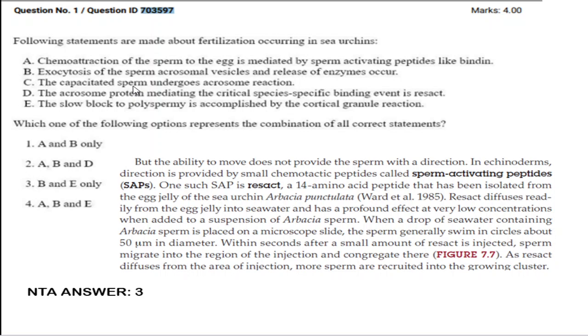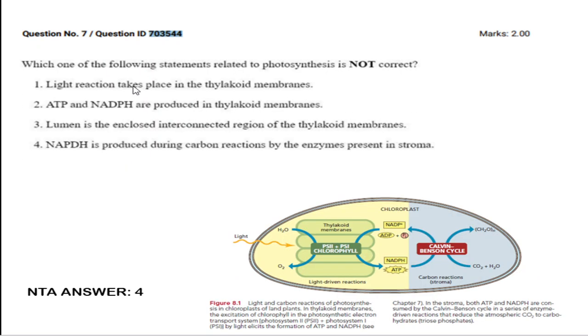Next is option D, that is, the acrosomal protein mediating the critical species-specific binding event is bindin, but here they had given reset. So they had swapped options A and D. So the correct statement is option number 3. I am agreeing with the answer provided by NTA.